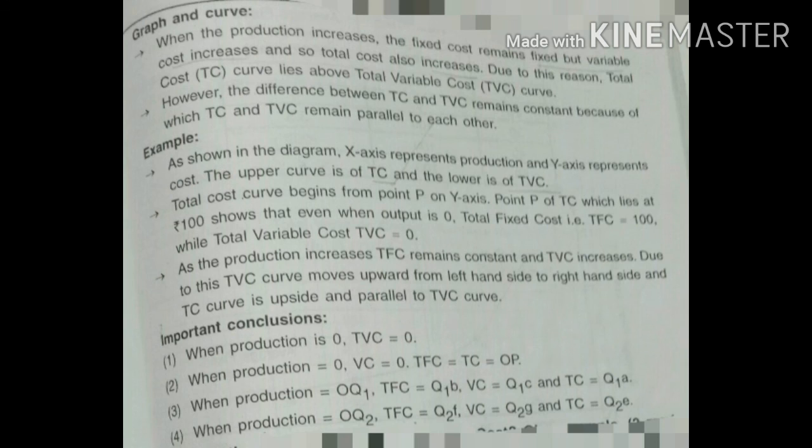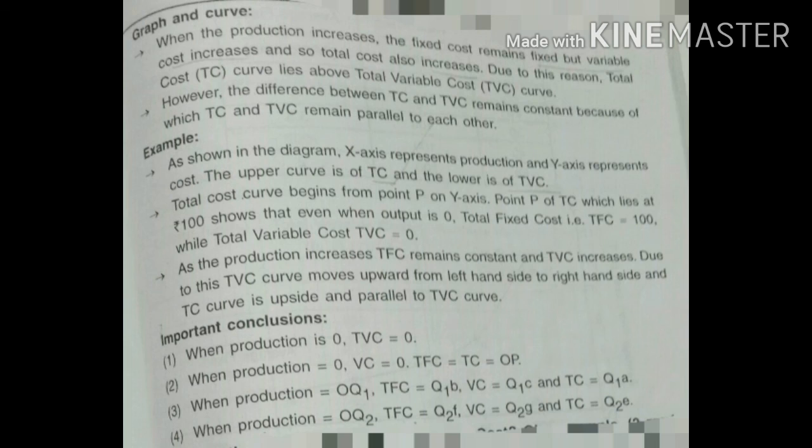See the schedule, it will be clearer. If you see in the schedule, you will see TFC is 100, so total cost, TC, is equal to 100. And what is OP in your graph? You will find it is again 100.